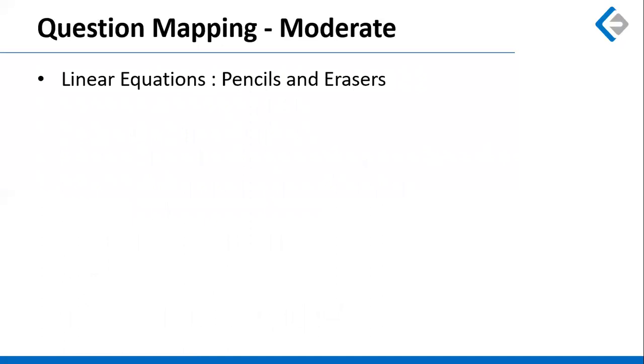Question mapping for moderate questions. Yes, there was a question on linear equations where a certain number of pencils and erasers were given, and the total cost was given. So you can make one equation like 17 pencils plus 19 erasers is equal to 231. I think that was the number. And based on the second set of data, you can make one more equation. It's about solving these equations and getting the price of a pencil and an eraser.